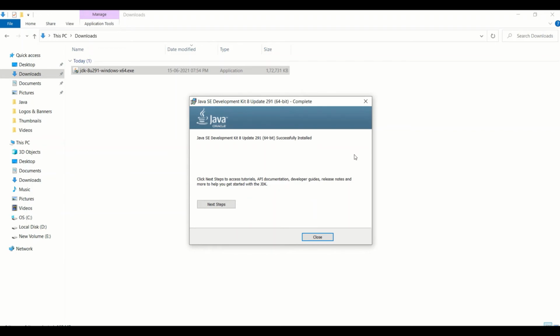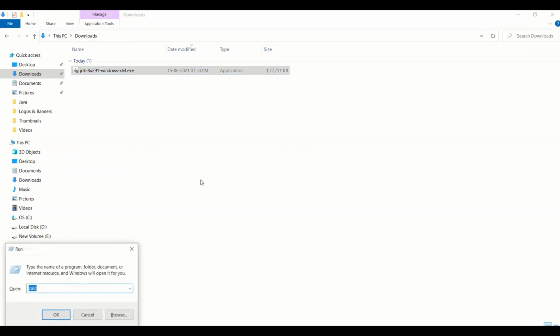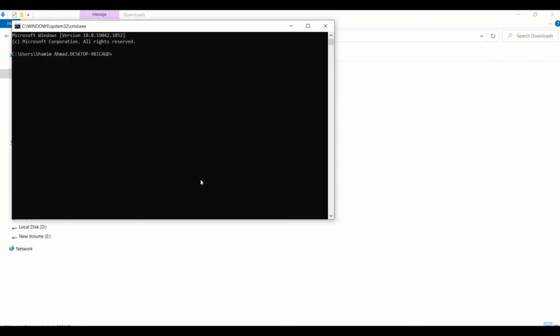Okay. So now, as you can see, the installation was successful. It says Java SE Development Kit 8 Update 291 64-bit successfully installed. Close the panel in here. Check whether the setup was installed properly or not. Open the command prompt. Type in here java dash version. Press enter, and you see it says Java version 1.8.0_291, which means Java has been installed properly.